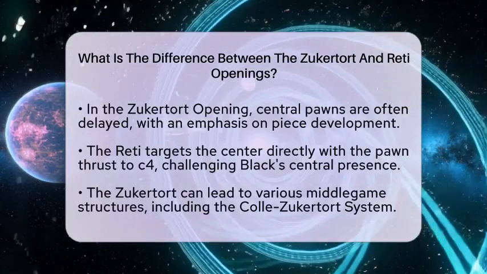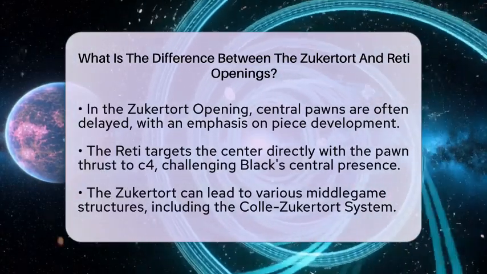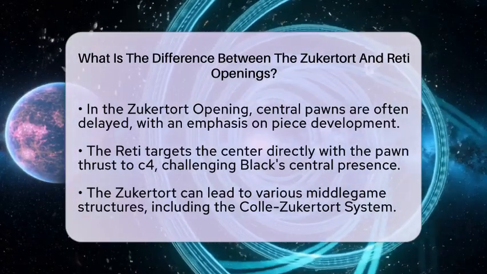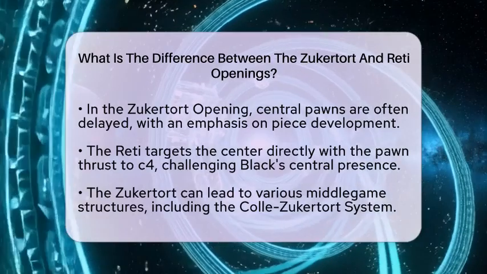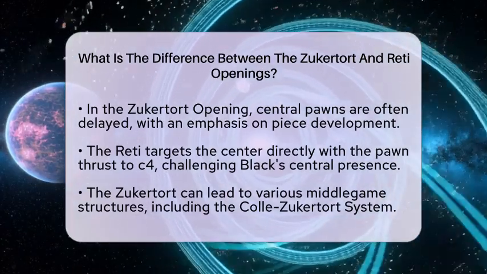Regarding typical plans, the Zukertort opening can lead to various middlegame structures, including the Zukertort system or transpositions into the Queen's Gambit or Catalan openings. White's setup is flexible, adapting to black's responses.